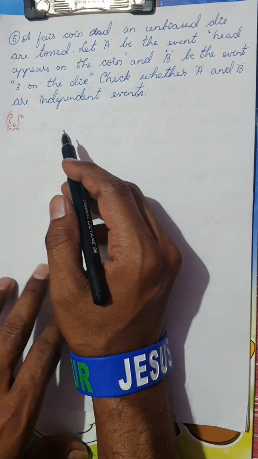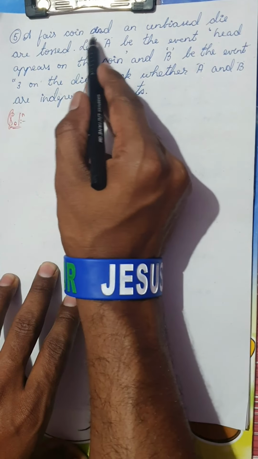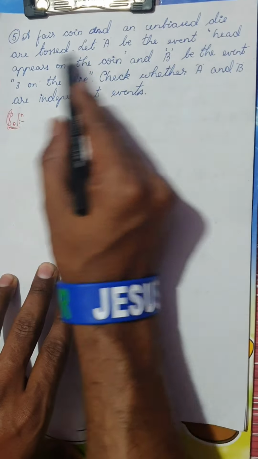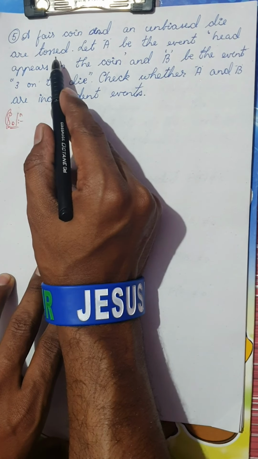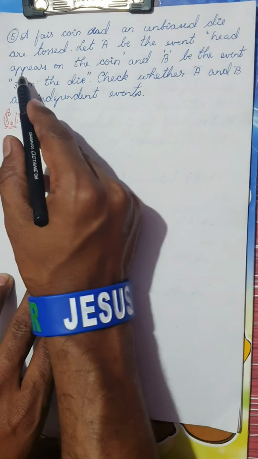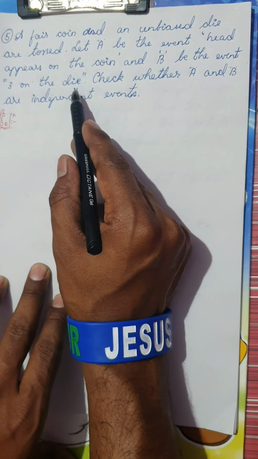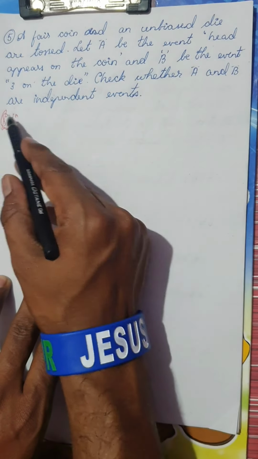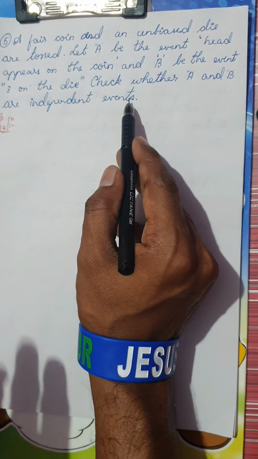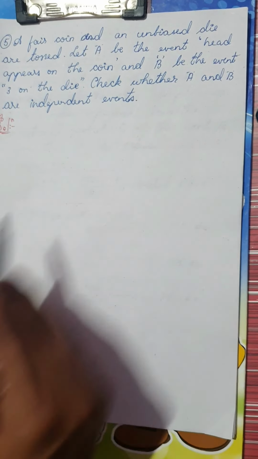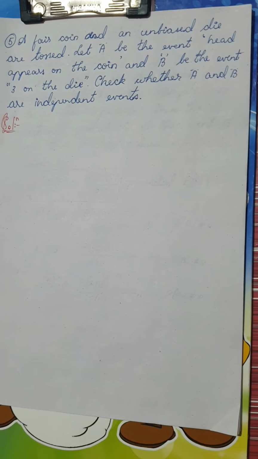Okay, students, the 5th question we have is: a fair coin and an unbiased die are thrown. Let A be the event head appears on the coin and B be the event 3 on the die. Check whether A and B are independent events. There are 2 events happening. Remember, 2 simultaneous things are happening.